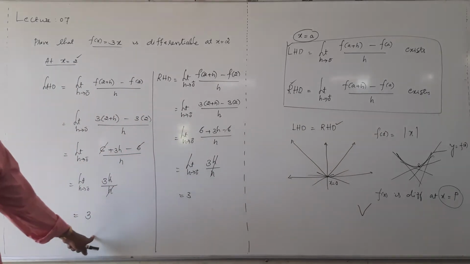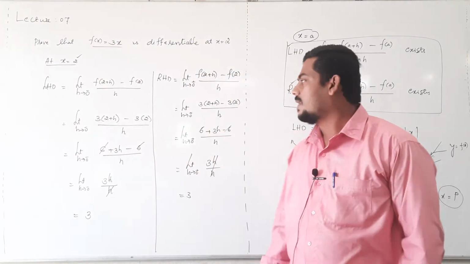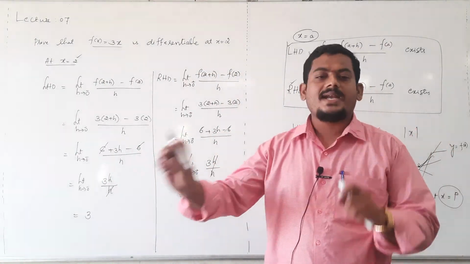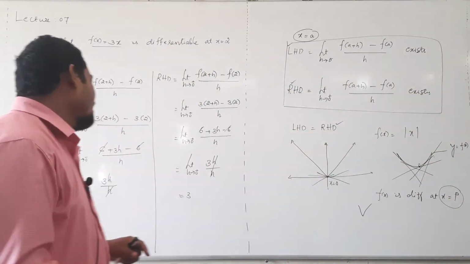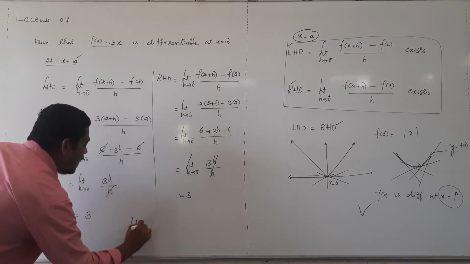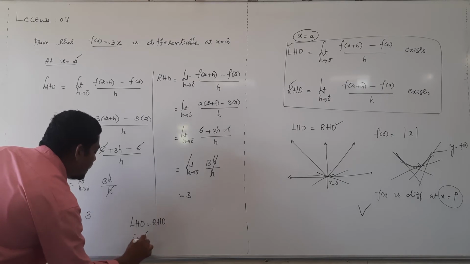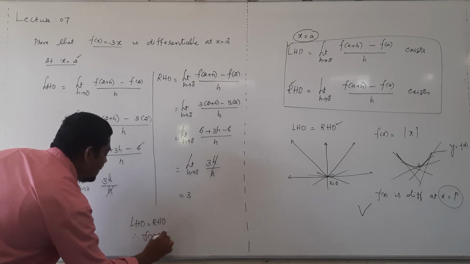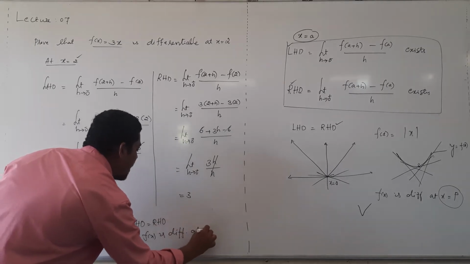Left hand derivative is finite, right hand derivative is also finite, and both are equal. Left hand derivative and right hand derivative exist, means they give a finite value. Both exist and are equal. Therefore, LHD equal to RHD. Therefore, f of x is differentiable at what point? At 2.